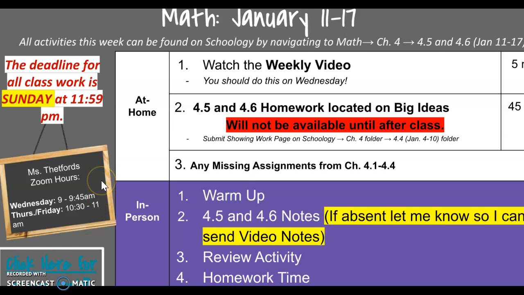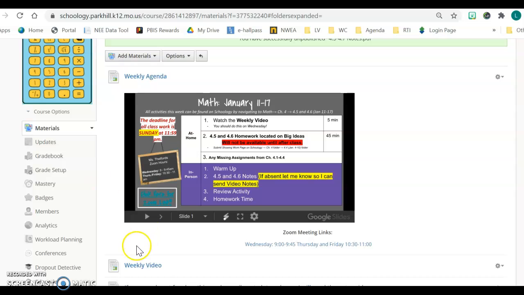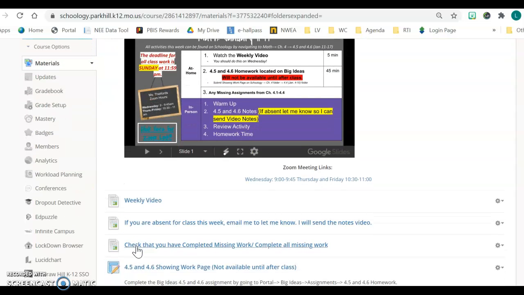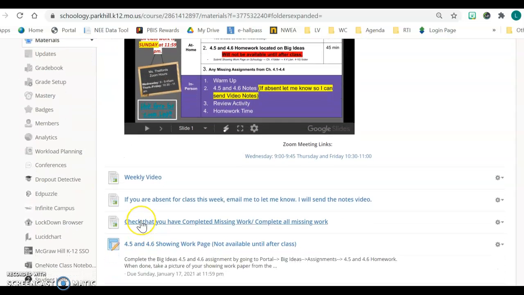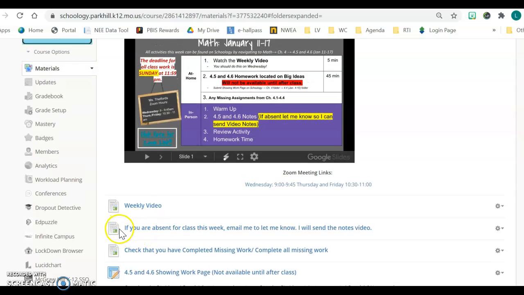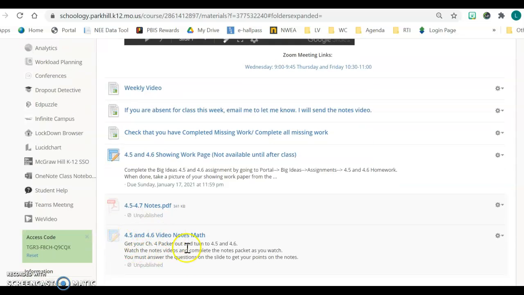Here are my Zoom times and my office hours, and then here's my link for Zoom if you need that. In the folder, you will be able to see the weekly video, and then there's a couple of notes. So this note says that if you are absent for class, please email me and I'll send you the notes. Then they'll show up at the bottom here for you.